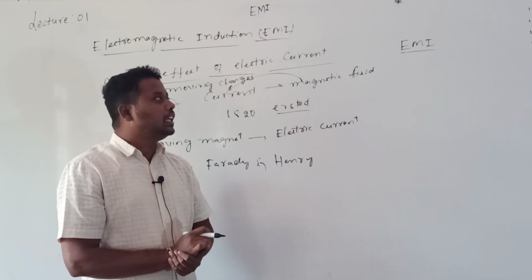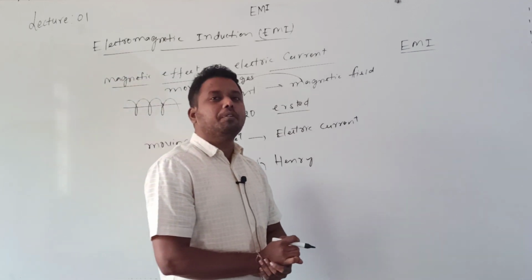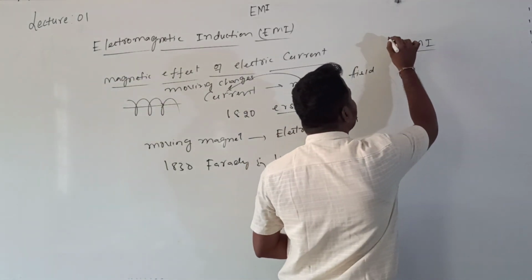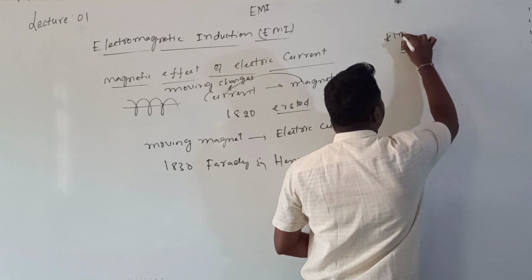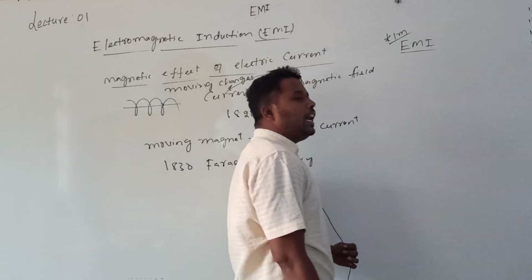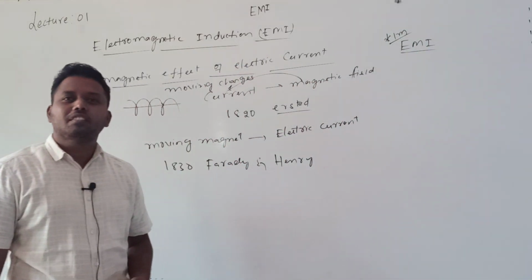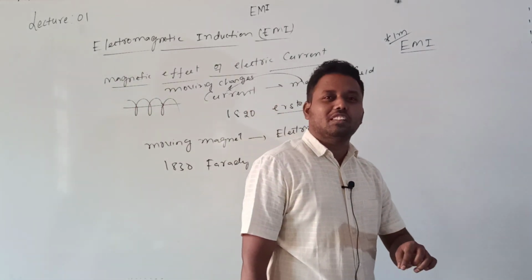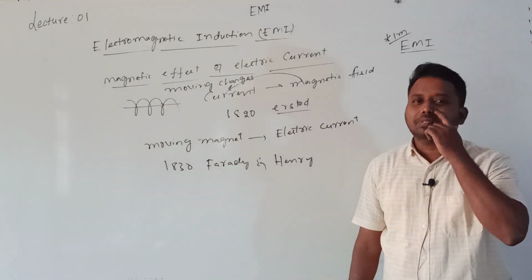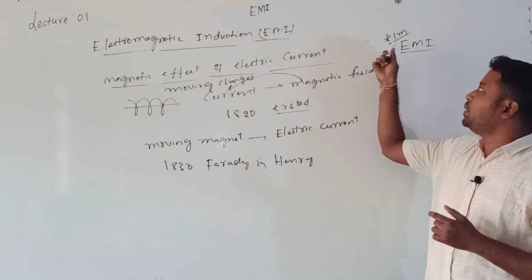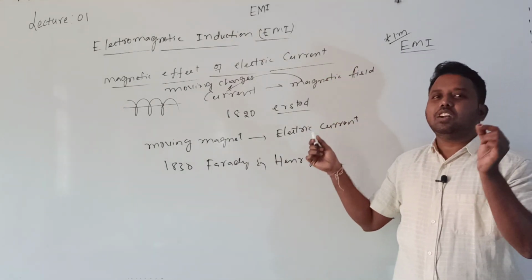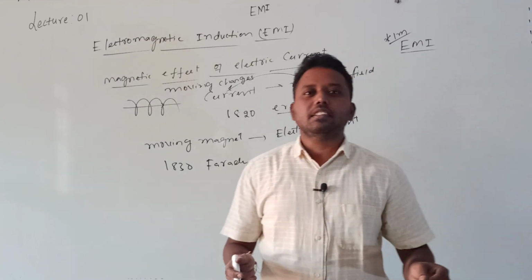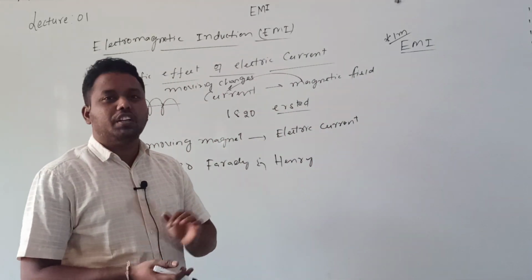Now this is a very important definition for us. A many-times-asked question for 1 mark is: define electromagnetic induction. You don't write what EMI means, they know that. You need to write the definition.